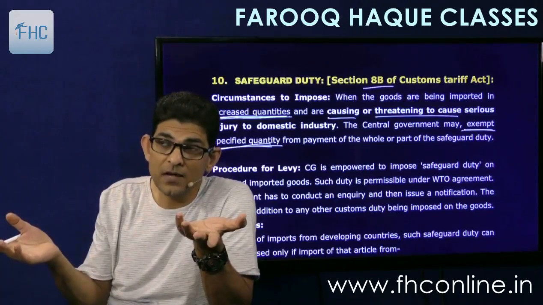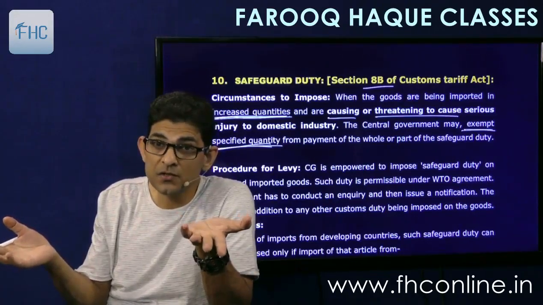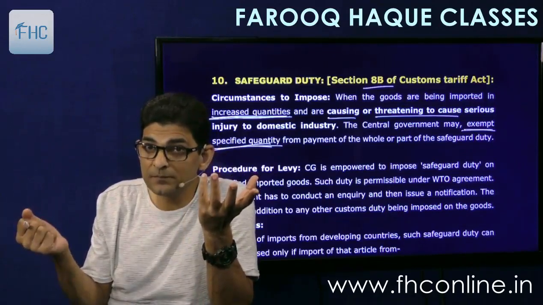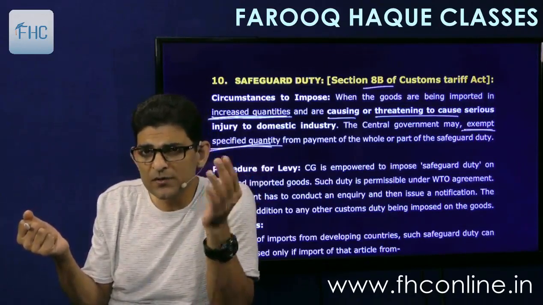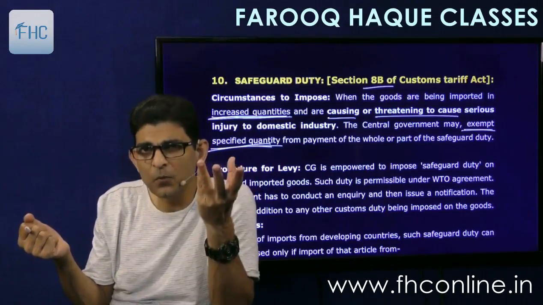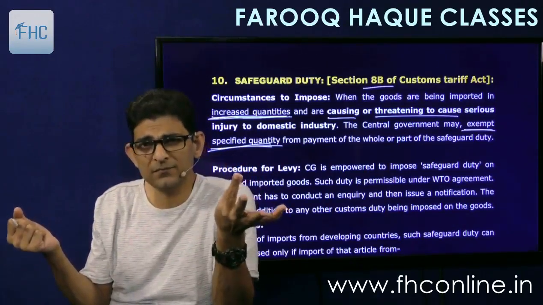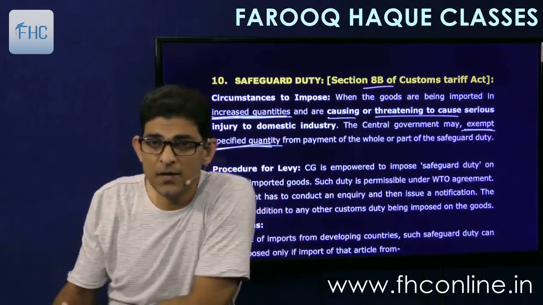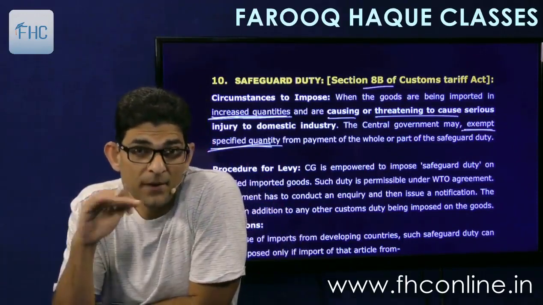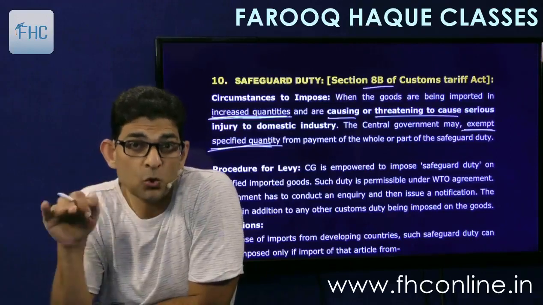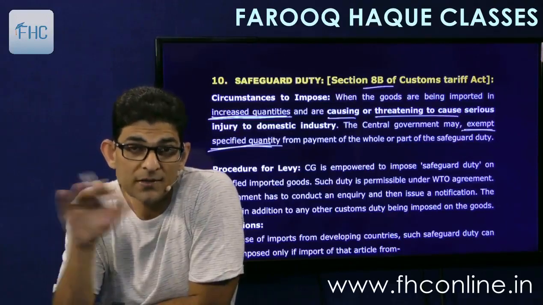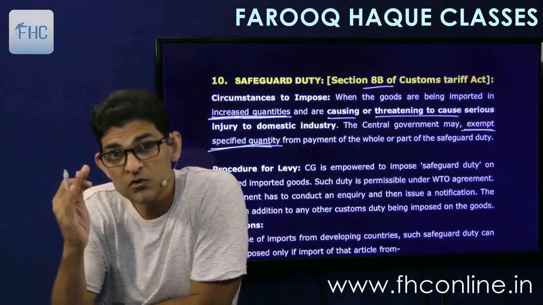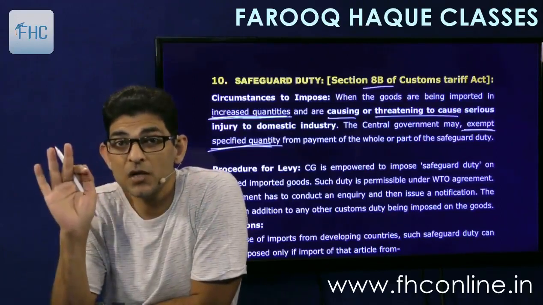Right? Like for example, last year the importation was 30% of the total demand in India. So if this year also it is around 30% or maybe a little bit more, then that's fine. Then there is no question of levy of safeguard duty. So safeguard duty can be levied, but there will be a minimum threshold also. Threshold exemption. Like if this much quantity is imported, we will not charge. If it goes beyond this quantity, then we will start charging.